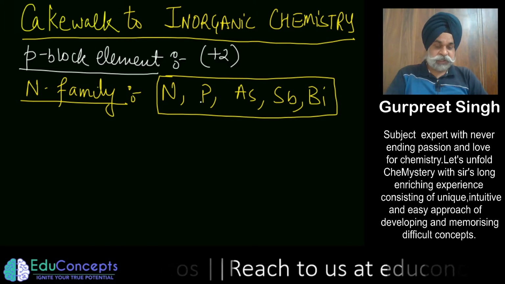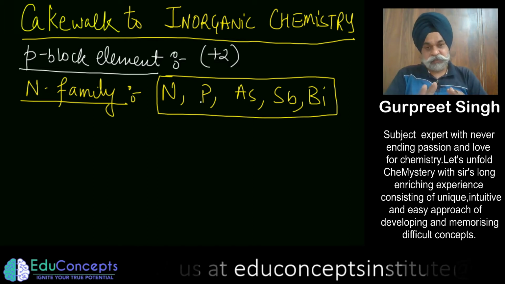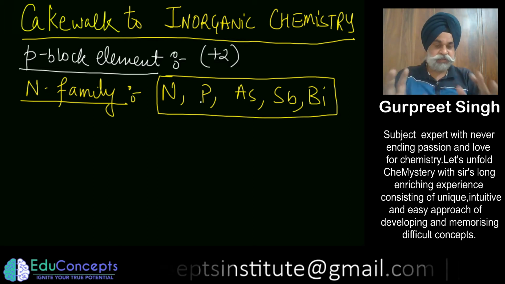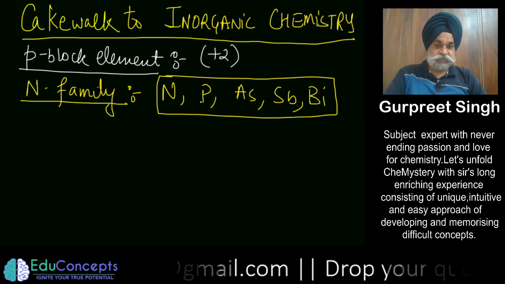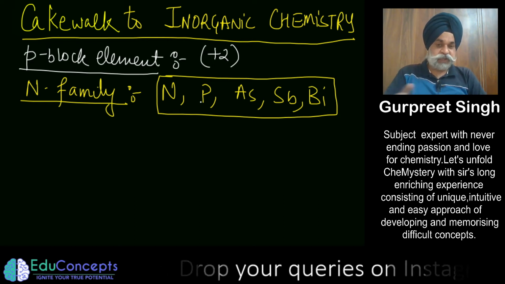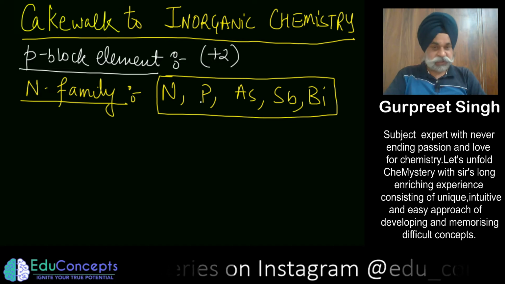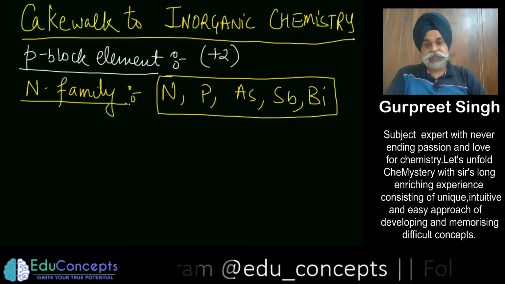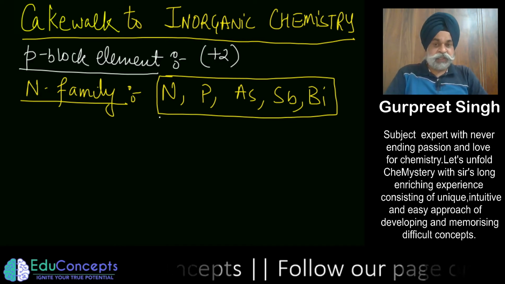So what are the trends and techniques available to visualize the general trend of the nitrogen family and their compounds, in the last session on the nitrogen family.